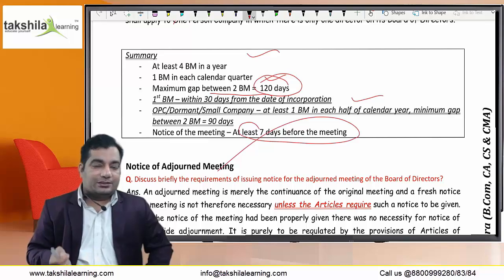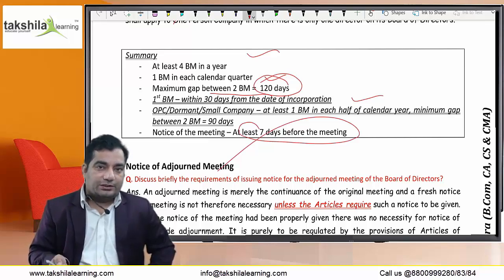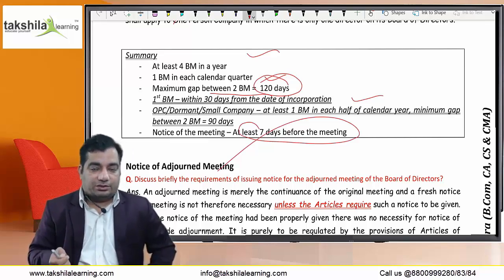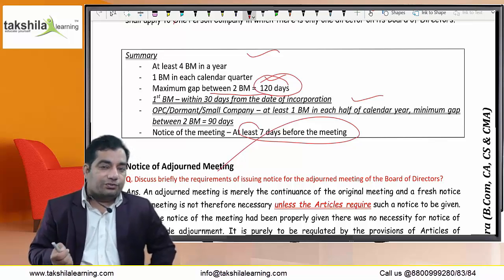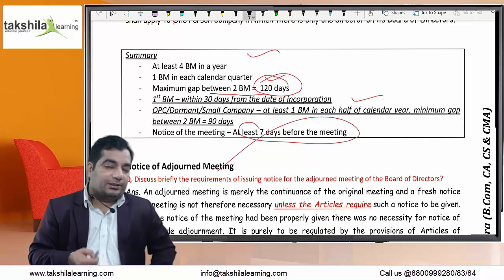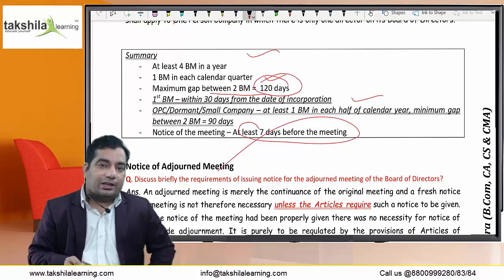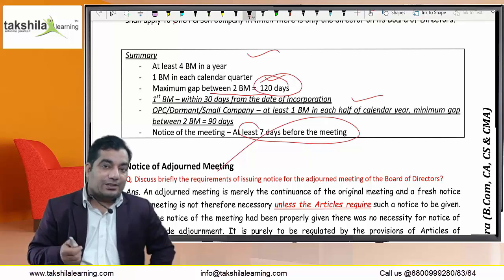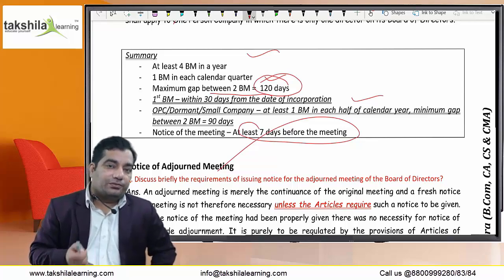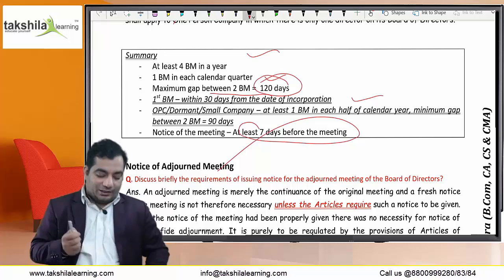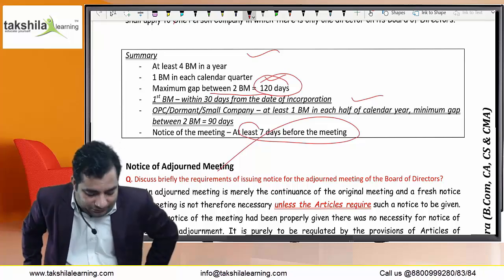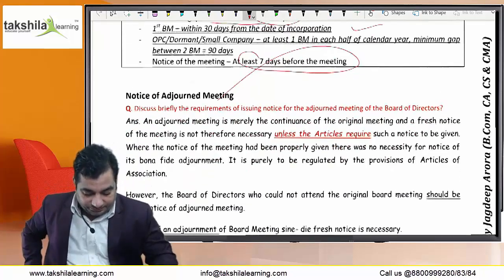And we discussed the concept of shorter notice. A meeting at short notice is also valid if at least one independent director is present in the meeting, or the draft resolution has been circulated to all the directors and it has been ratified by at least one independent director. If the company does not have any independent director, it must be confirmed by a majority of the directors. I think you have got my point very easily.